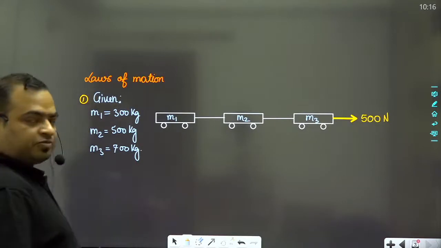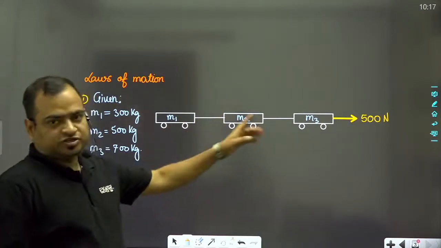Now you have to find out the tension in these two strings.